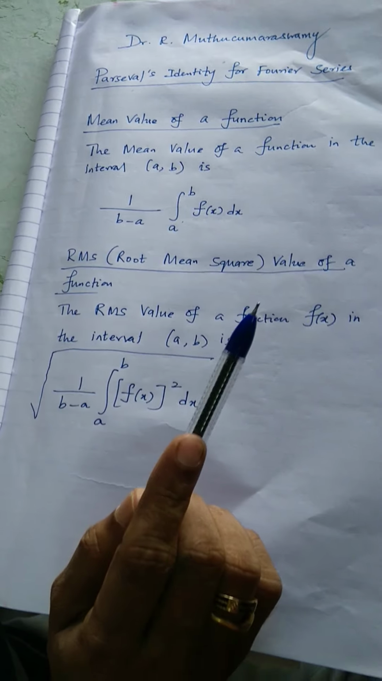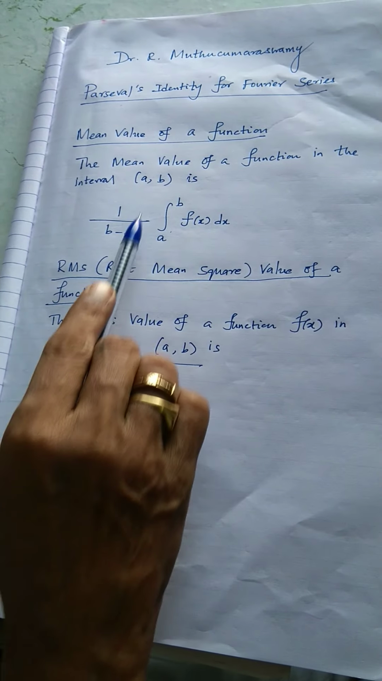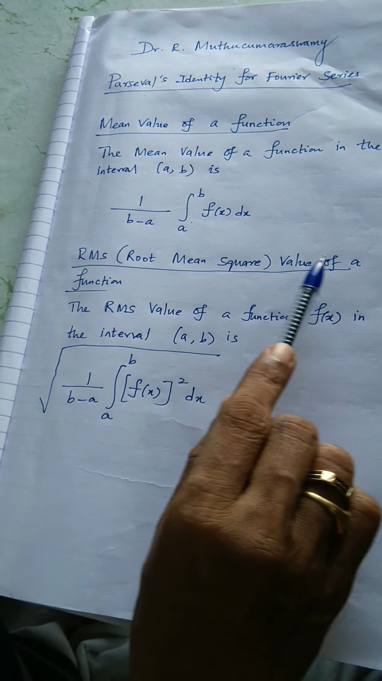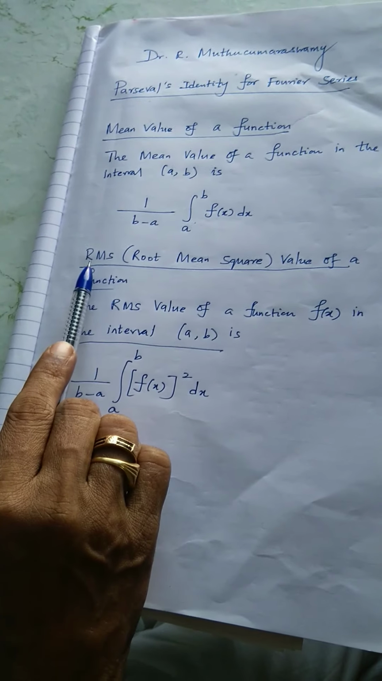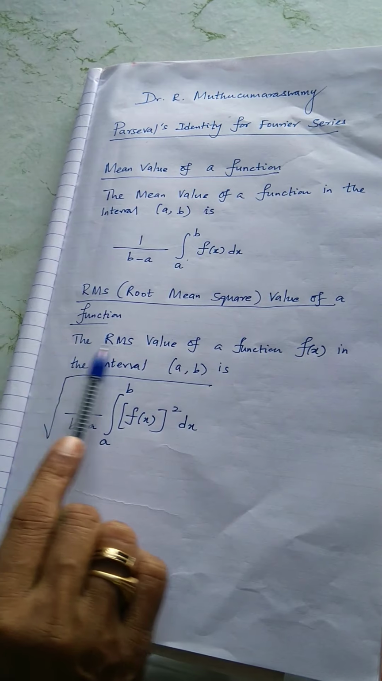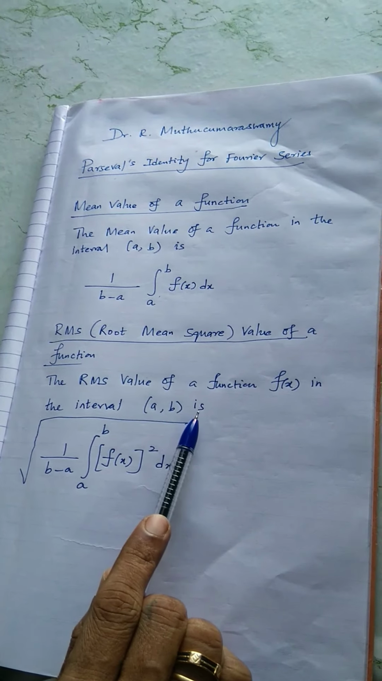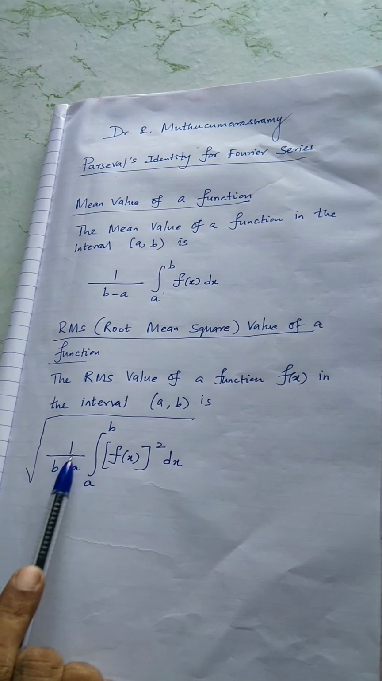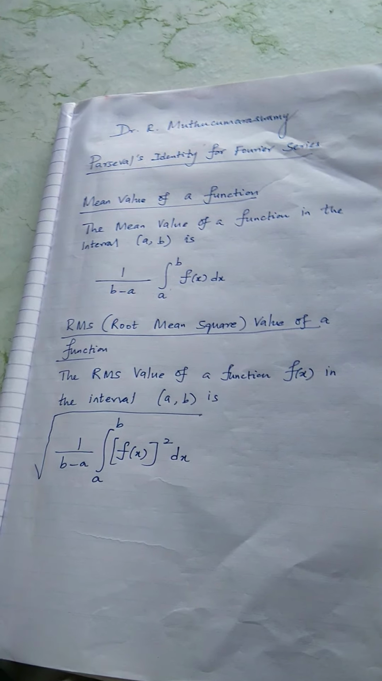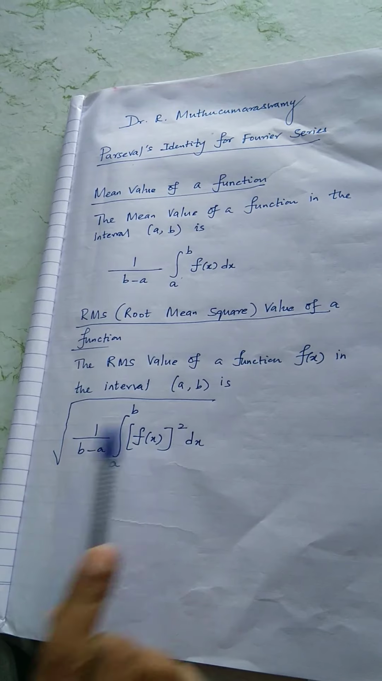You can easily recall, you just integrate the function over the limit a to b and take the reciprocal of the range. Next, we move on to RMS value of a function. What do you mean by RMS value? In abbreviation, root mean square value of a function. The RMS value of a function f of x in the interval a to b is square root of 1 by b minus a integral a to b f of x whole square dx. How to recall it is very simple. Just square the function.